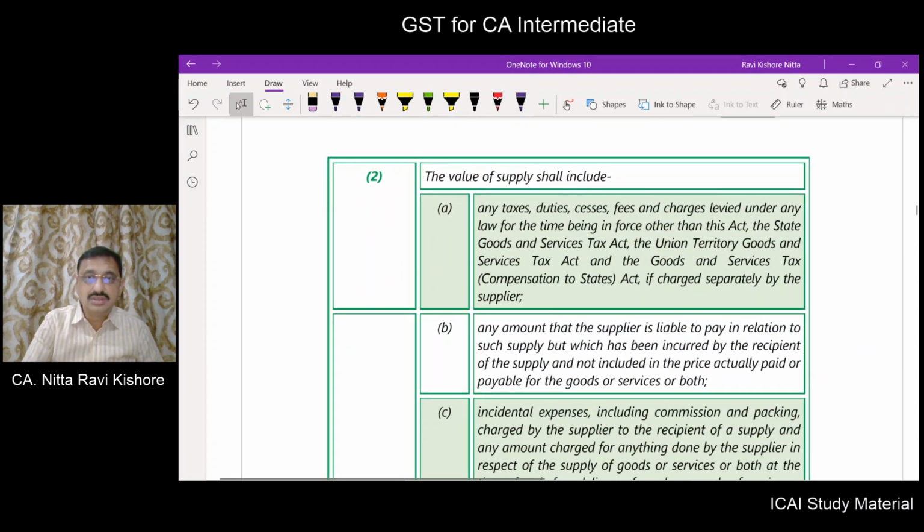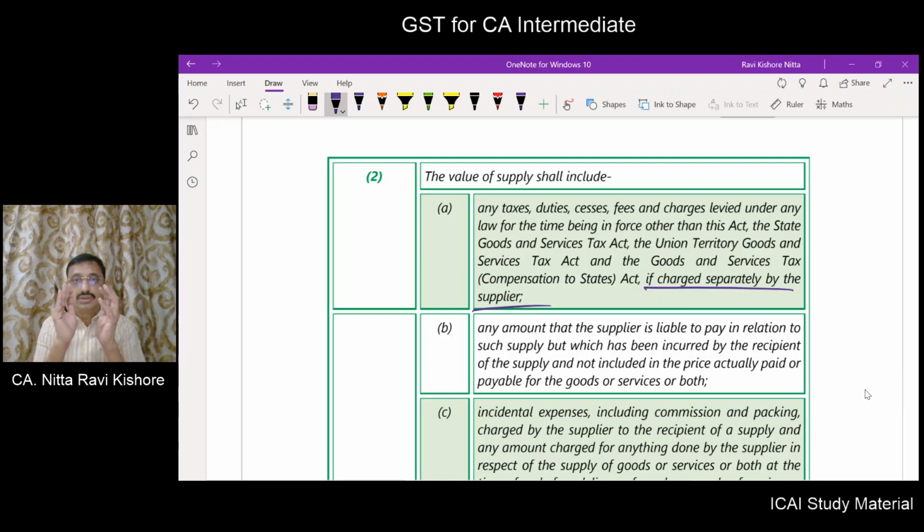Next comes the value of the supply will not include duties, taxes, cess, etc. charged under any law for the time being in force other than this Act, the SGST Act, the UTGST Act, the IGST Act and the Compensation Act, if charged separately by the supplier.